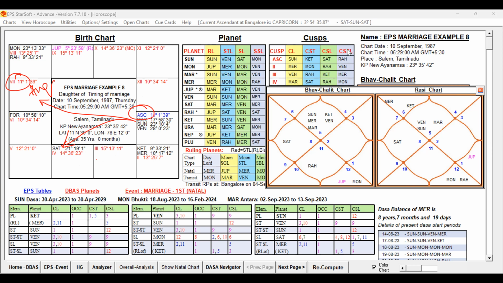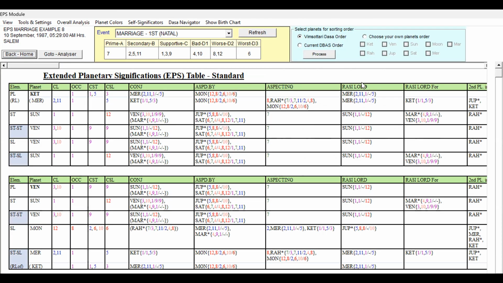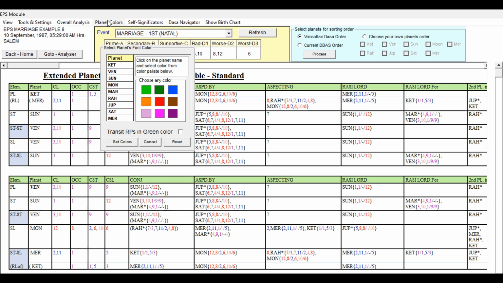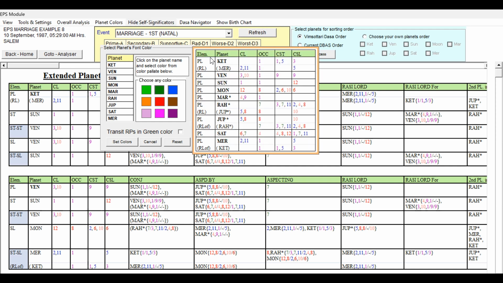Now let us go to the analysis part, for which we have to select the event first. I have already selected the event, marriage first natal. Now let us check the significators. Self-significators and coloring can be given for each planet according to their self-signification strength.